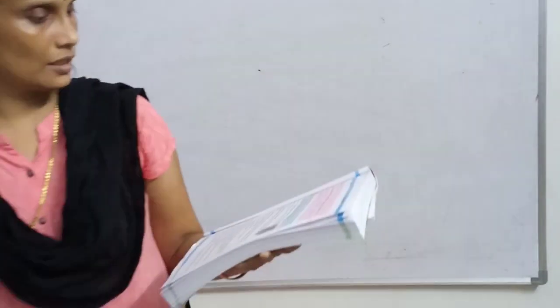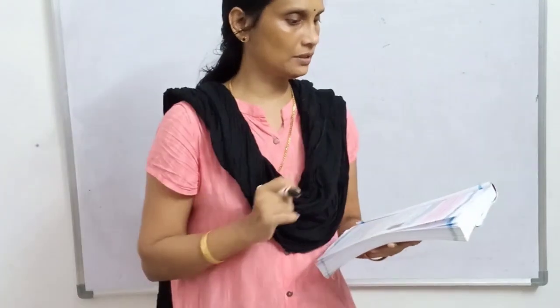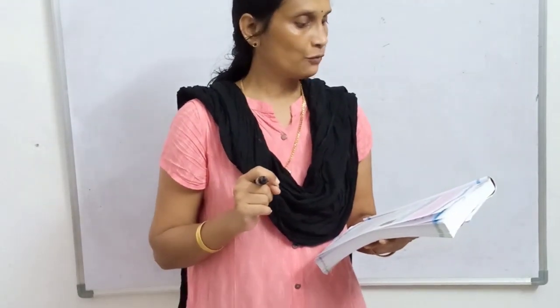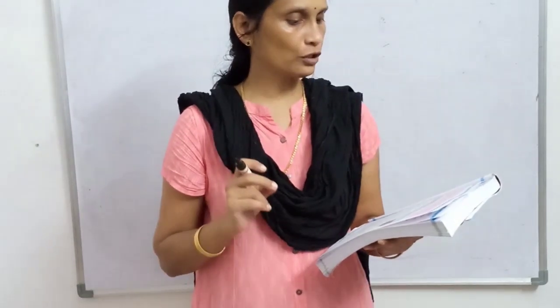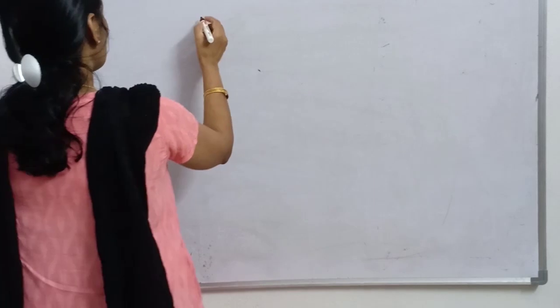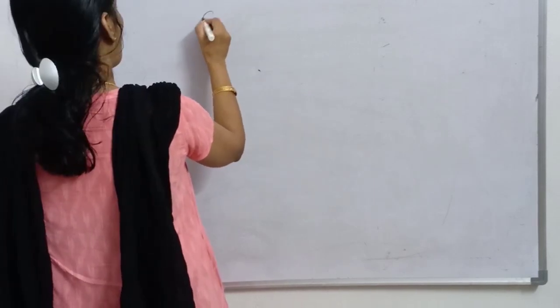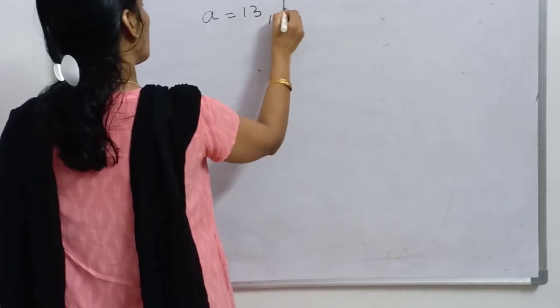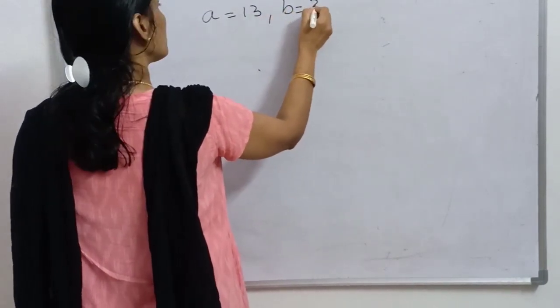Okay, here before going into SCF, in page number 3, these questions are given. Find q and r for the following pairs of positive integers a and b satisfying a is equal to bq plus r. So, a is equal to 13 and b is equal to 3.